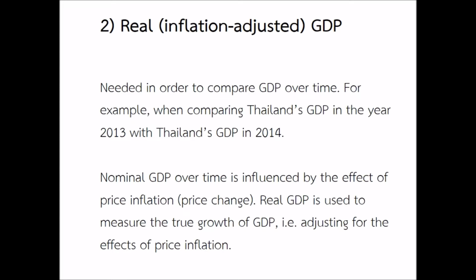Now let's continue with the second meaning of real GDP. Real GDP can also be inflation-adjusted GDP. And this is needed in order to compare GDP over time. For example, when comparing Thailand's GDP in the year 2013 with Thailand's GDP in the year 2014. When we use the nominal GDP in order to compare GDP over time, the problem is that nominal GDP is influenced by the effect of price inflation.